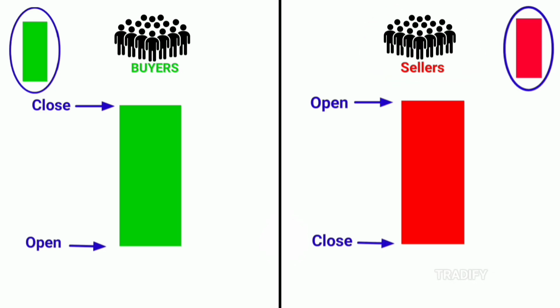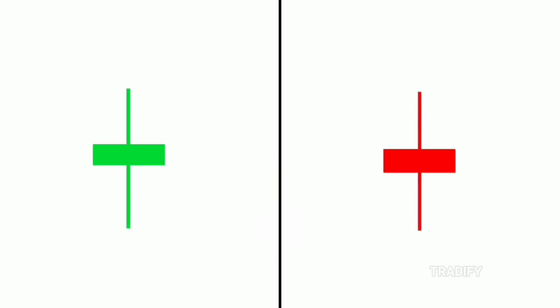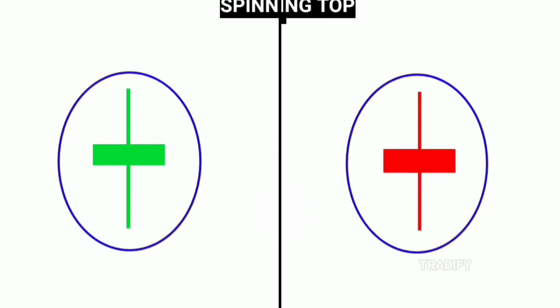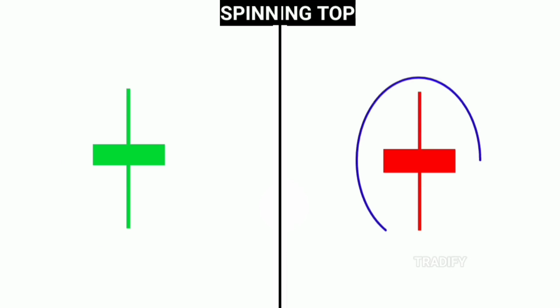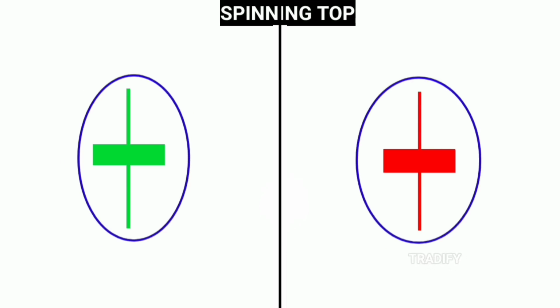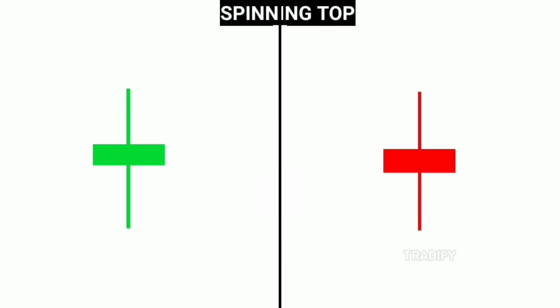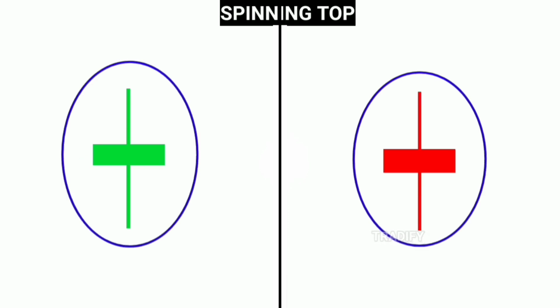Now, let's understand the fifth type of candle. The fifth type of candle that we see on the chart looks like what we call a spinning top candle. This candle can be either red or green in color. When this candle forms on the chart, it tells us that the price is currently in a neutral state. That is, the price is neither under the control of buyers nor under the control of sellers. Let's understand its psychology and how these two types of candles form on the chart, so that you understand everything clearly and have no doubts left.